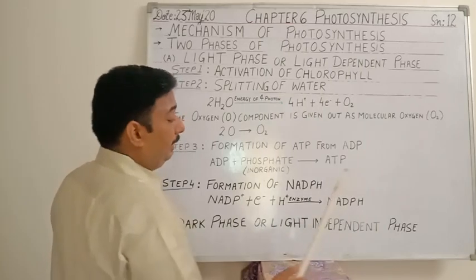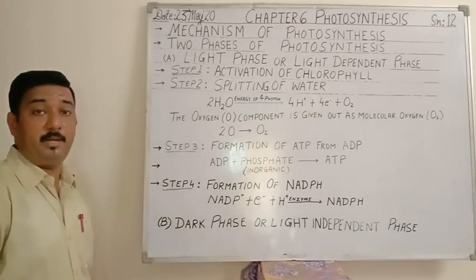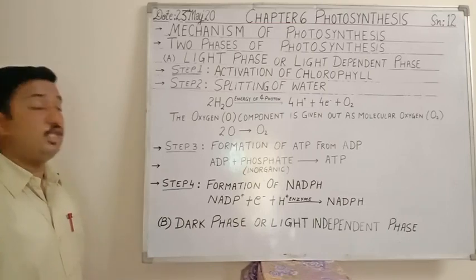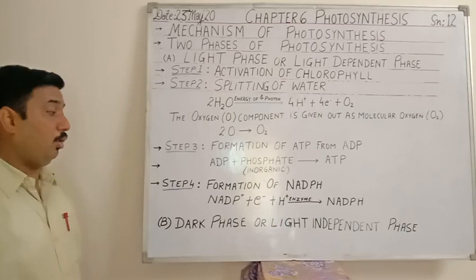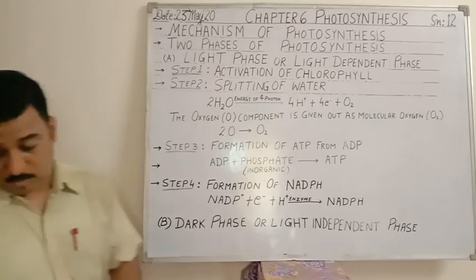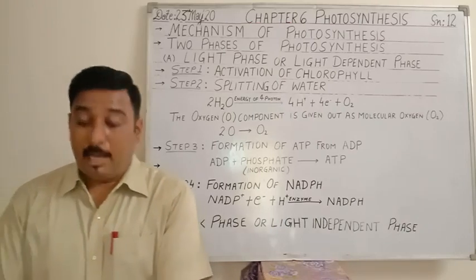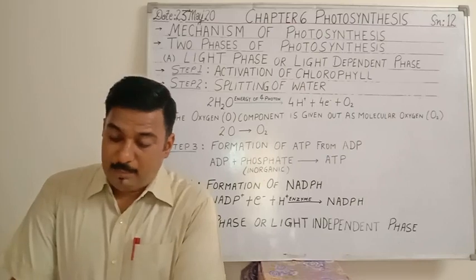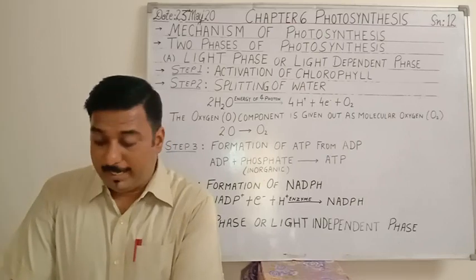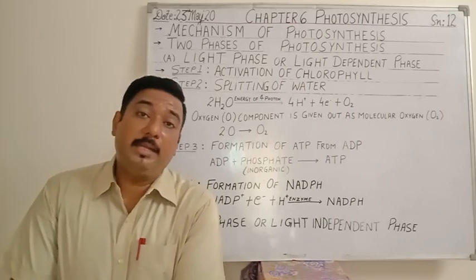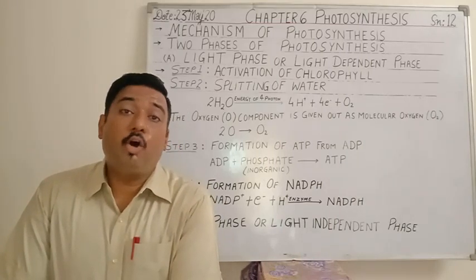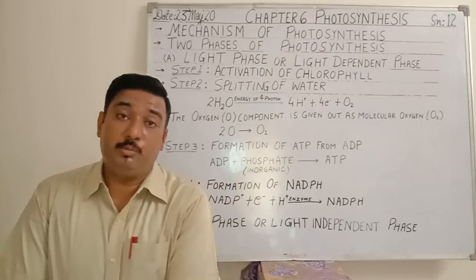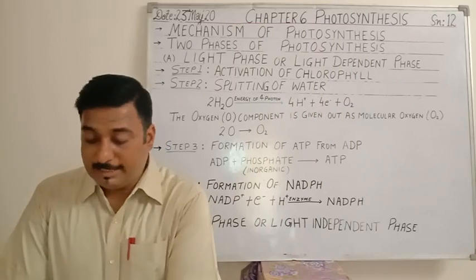light independent phase. Why is it called light independent phase? Because this phase is not dependent on the presence of light. Whether there is light or not, it will take place. This dark phase or light independent phase is also called the biosynthetic phase. Why is it called the biosynthetic phase? Because here the formation of organic molecules or food molecules, that is the formation of glucose, takes place.